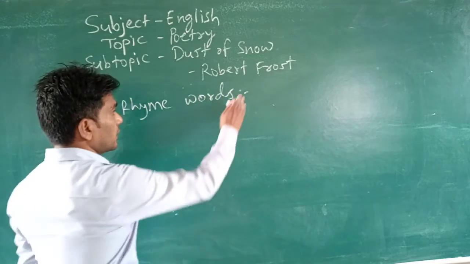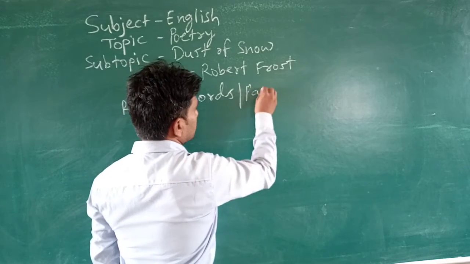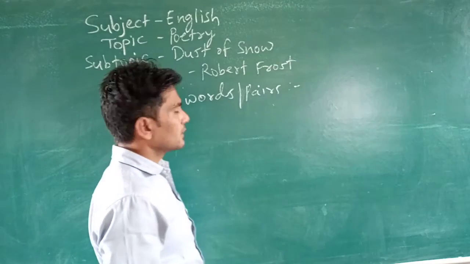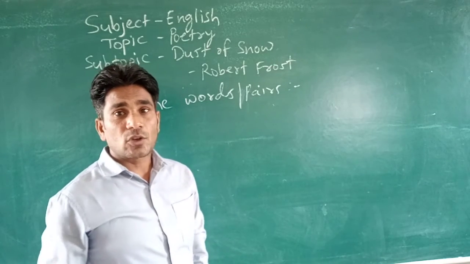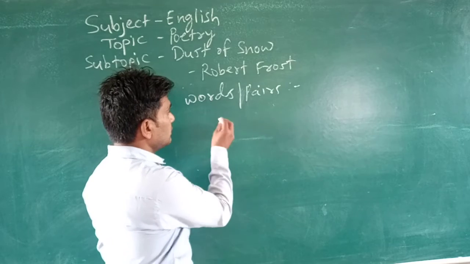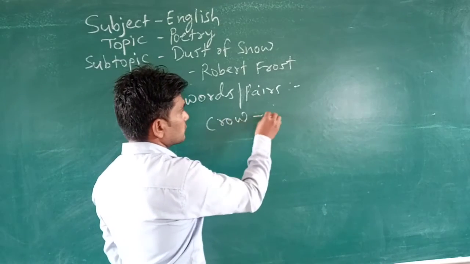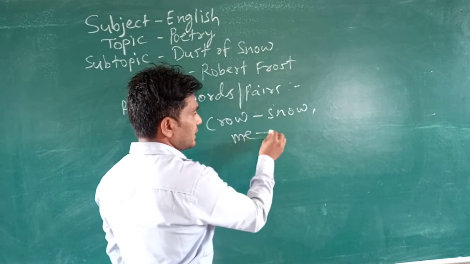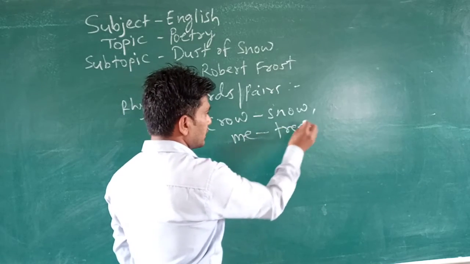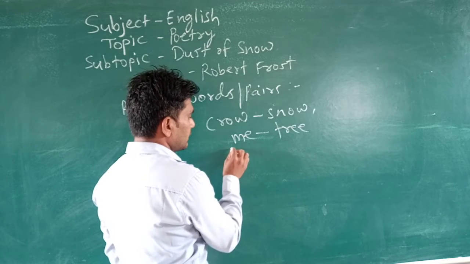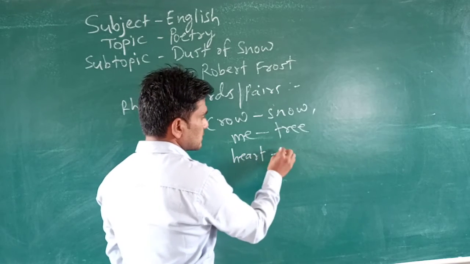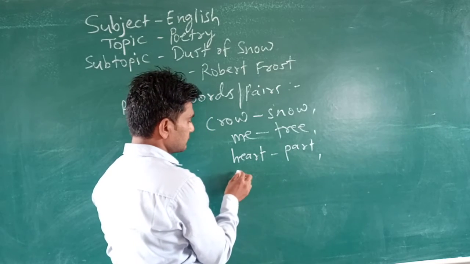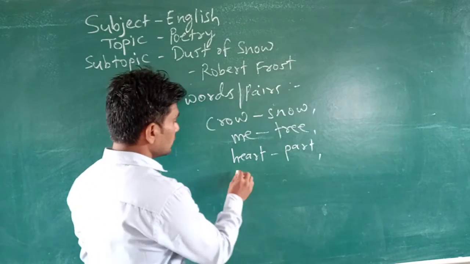Now rhyming words, or again they are also called pairs. So rhyme words or rhyme pairs are the same. What are they? Crow, snow, me, tree, then heart, part, and the last one, mood, rude.